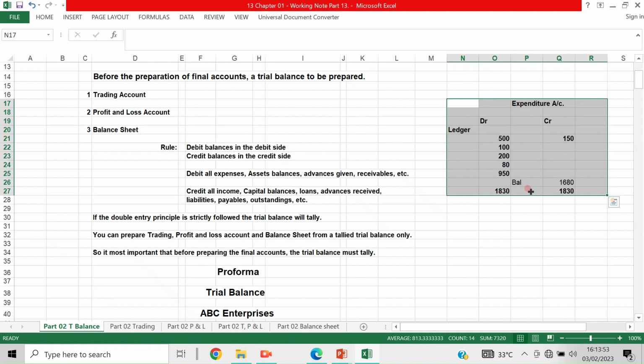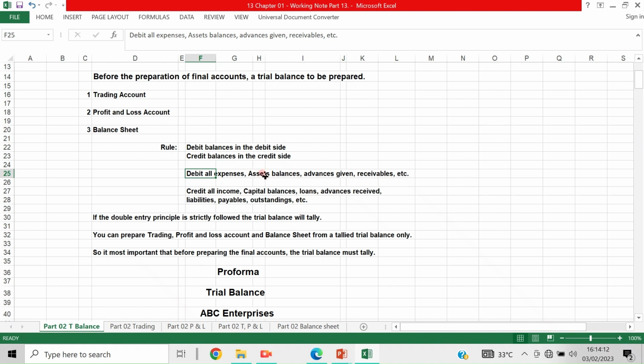You total both sides, and whichever side has the balance, if it is a debit balance it goes to the debit side, and a credit balance goes to the credit side. Okay, now I have explained two items, sales and any expenditure. Debit all expenses, meaning whatever expenses there are, debit all expenses, assets, asset balances, advances given, receivables, etc. And credit all income, capital balances, loans, advances received, liabilities, payables, outstanding, etc. So this is the rule. You should be very clear and understand this very well.